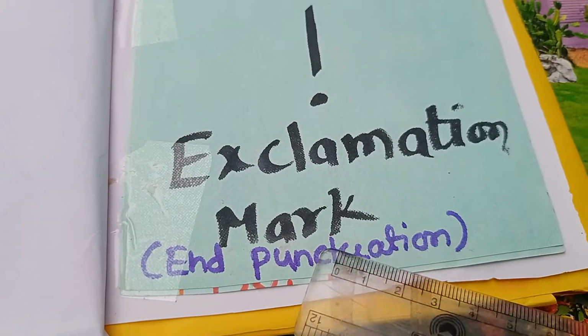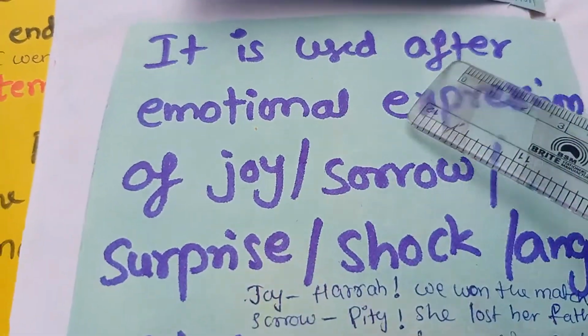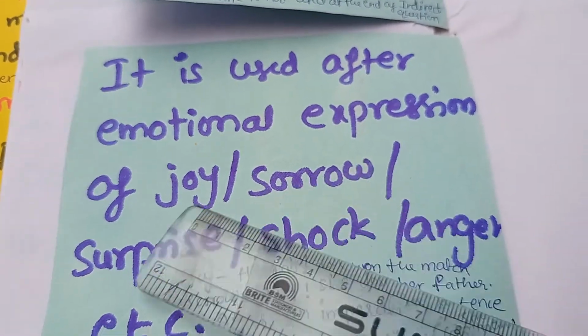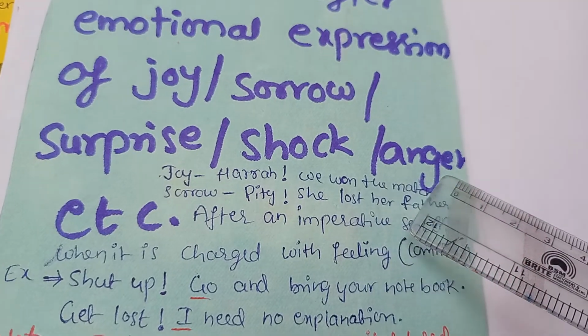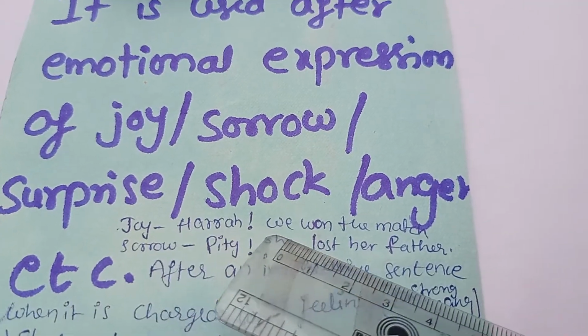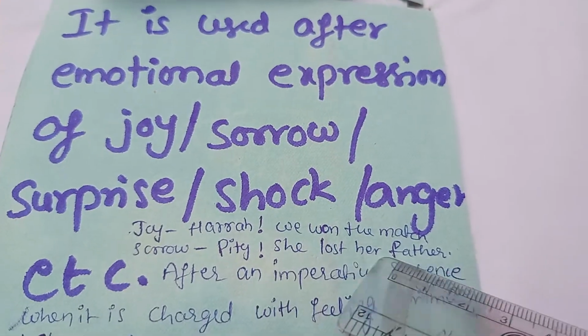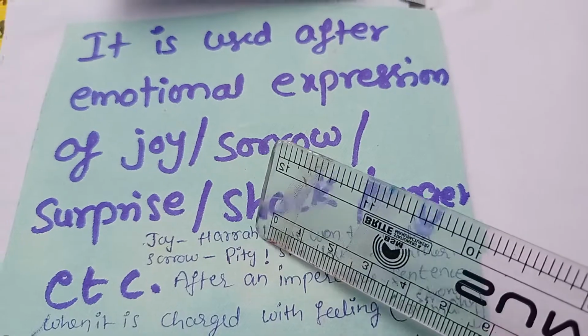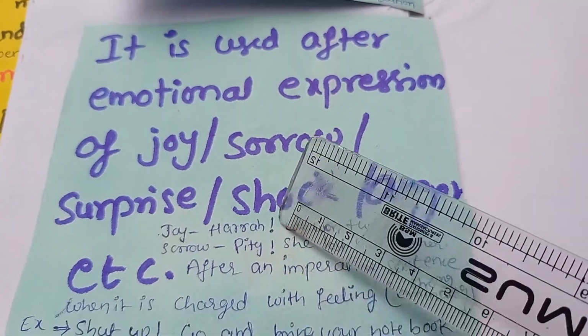Next end punctuation mark is the exclamation mark. It is used after emotional expressions of joy, sorrow, surprise, shock and anger. For example, for joy: Hooray! We won the match. For sorrow: Pity! She lost her father. So here after hooray, after pity, we used exclamation marks.